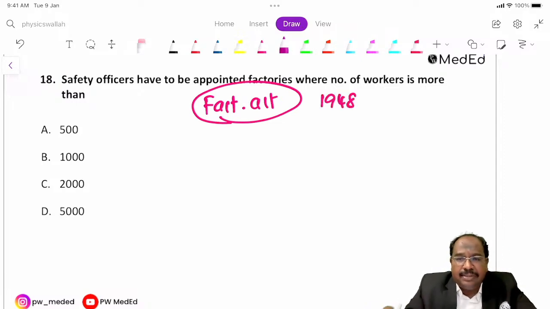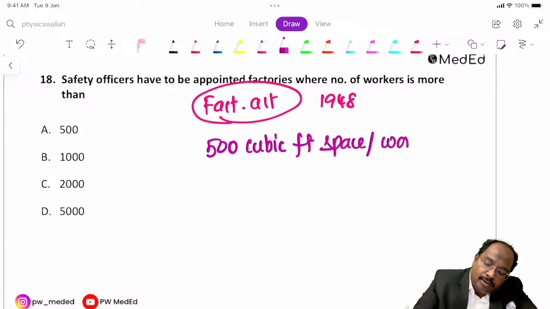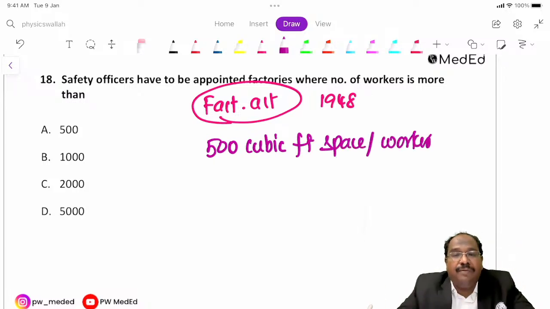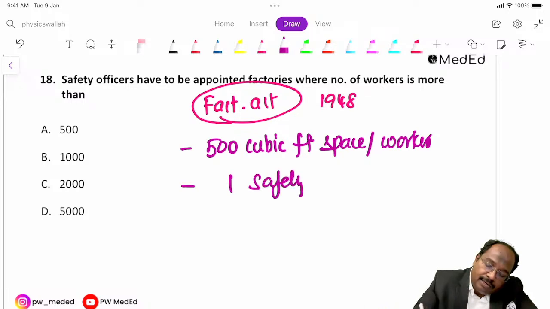This act recommends there should be 500 cubic feet space per worker. There should be one safety officer for every 1,000 workers.